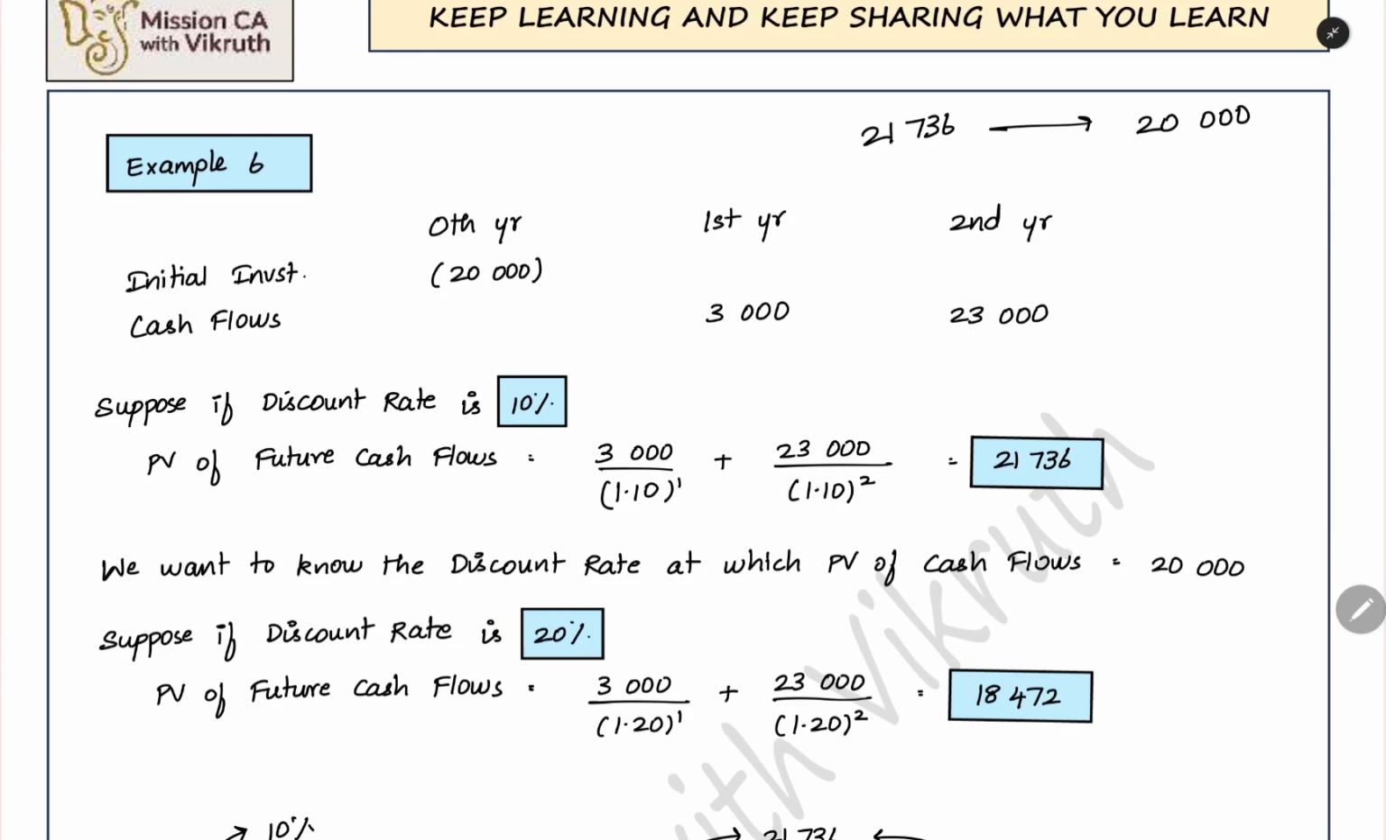Now what do we have to do? We have to reduce the present value. For that, what do we have to do? We have to try a higher discount rate. We have to increase the discount rate. Currently we tried the 10% discount rate.